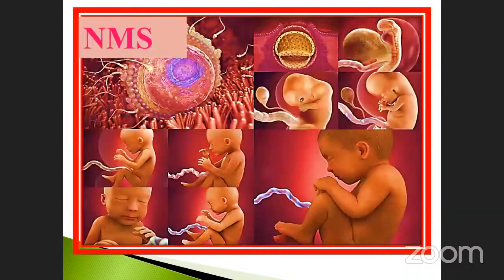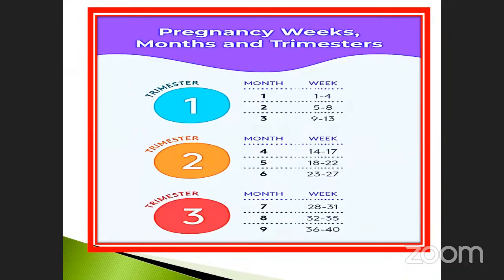Okay, so this is the next one. See the structures. So the embryo, after the zygote, umbilical formation takes place. These are the stages: first month, second month, third month, 4th month, 5th, 6th, 7th, 8th, 9th month. Okay, these are the developments. See that month and week. First month, second month, third month. 1 to 4 weeks, 5 to 8, 9 to 13. So likewise, you have to calculate up to the 42nd week.